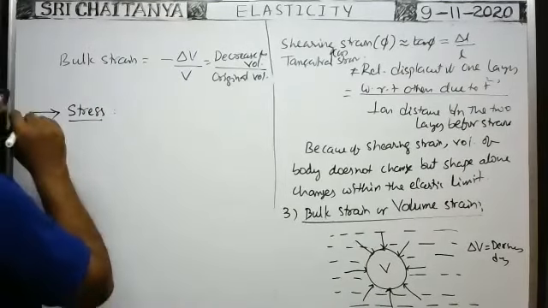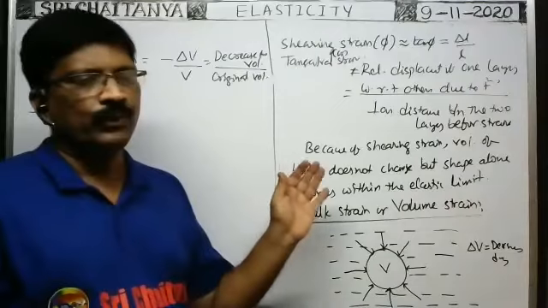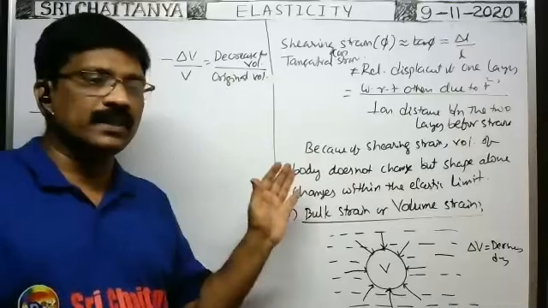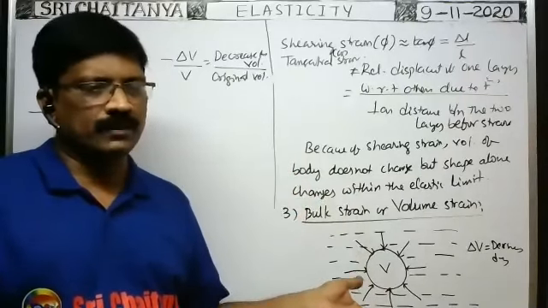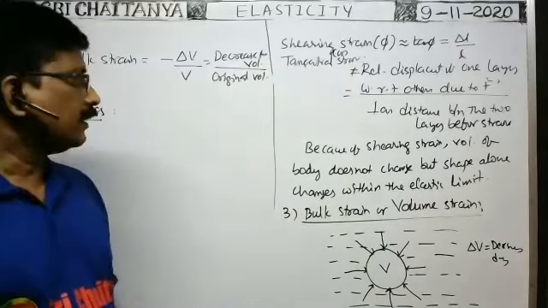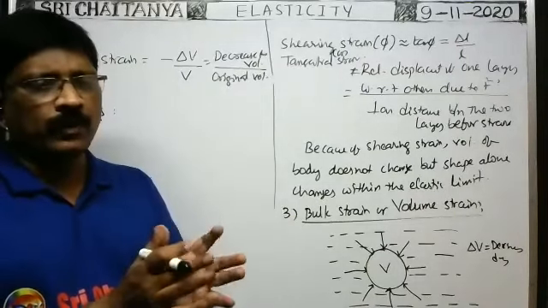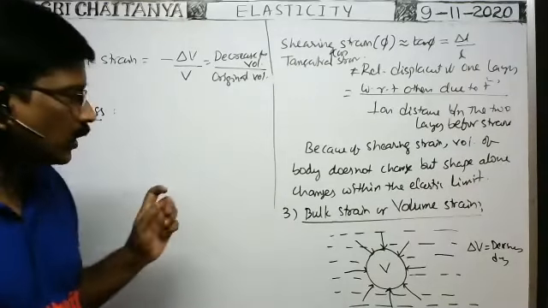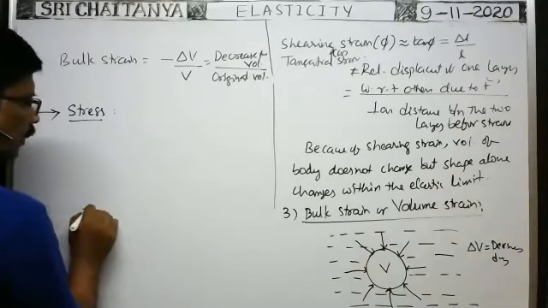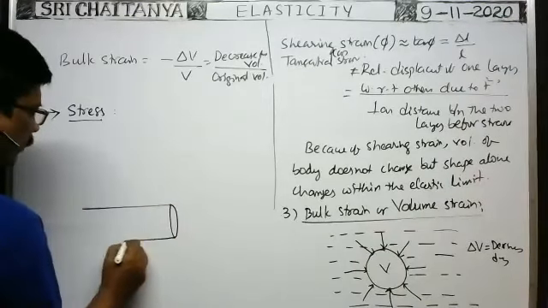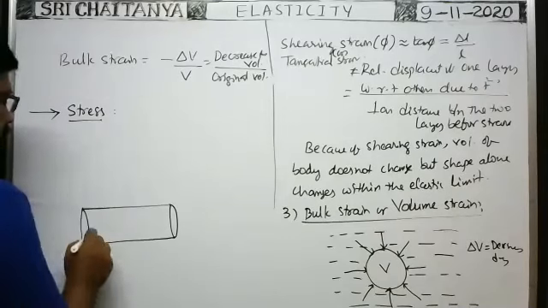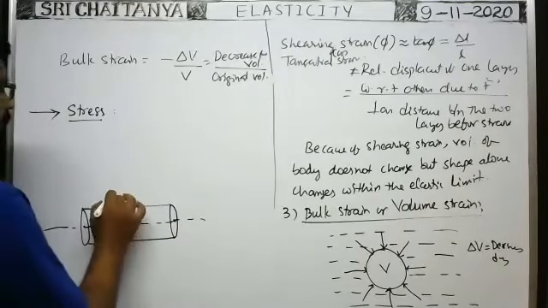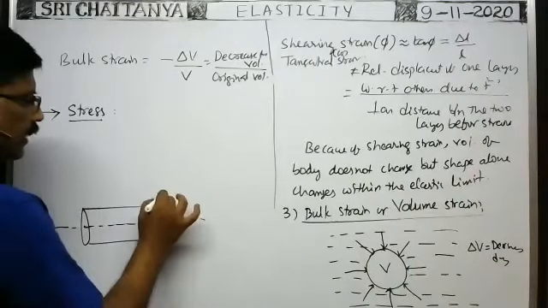Here you see, because of application of force on a body, whether the force is applied normal to its cross section or tangential to the surface, the shape or size of the body undergoes changes. Then the same amount of restoring force is developed. For example, suppose it is a rubber cord or rubber wire or steel wire, whatever it may be. This is the axis of the wire. Length of the wire is L. Area of cross section is say capital A.